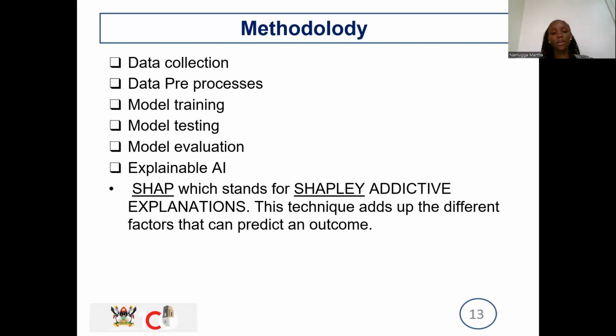Then the explainable AI, we use SHAP, which stands for Shapley Additive Explanations. We are going to look at the different factors. It's a technique where we add up the different factors and come up with a prediction. Once we look at these different factors, we join them and we are able to predict an outcome. So that's the AI technique.